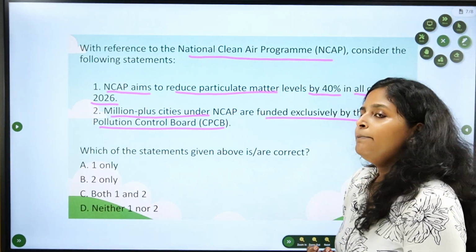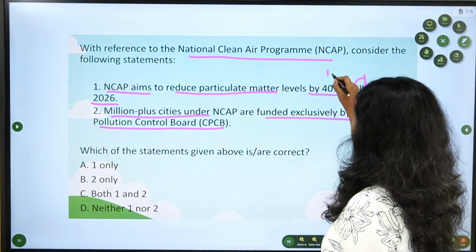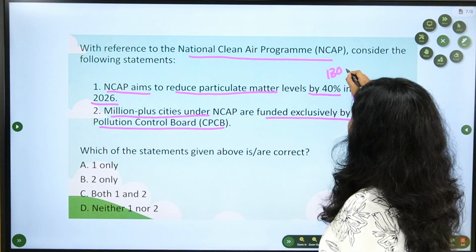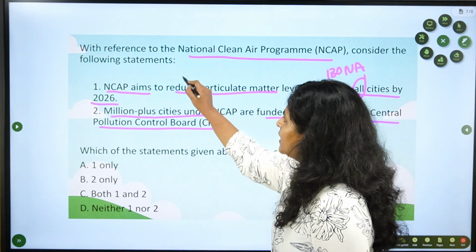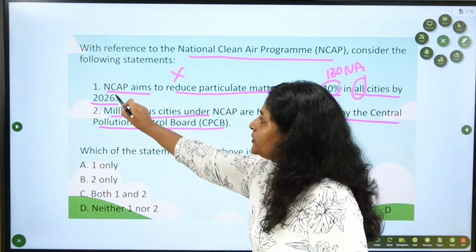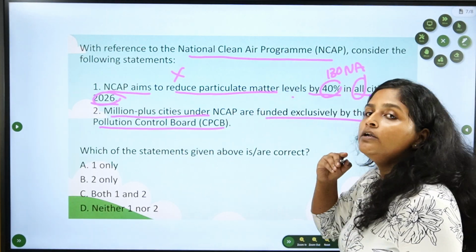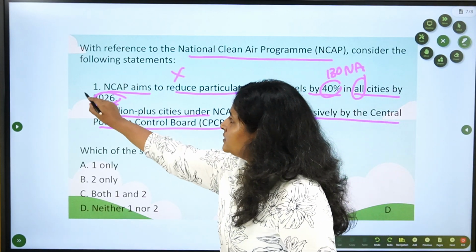Is this NCAP for all cities? No, right? It is for 130 non-attainment cities. So, the first statement is wrong. It tries to reduce the particulate matter level by 40% and that too by 2026, but not for all cities. It is for non-attainment cities only. So, the first statement is wrong.